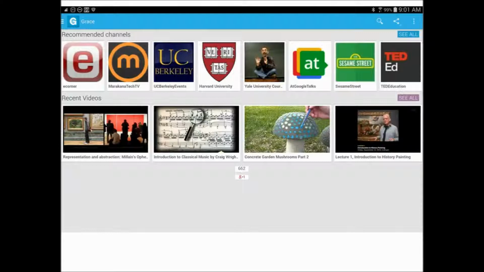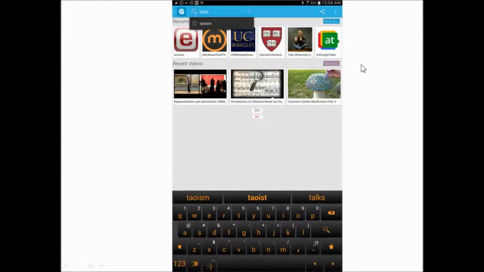So for example, this is the opening screen in the Grace app. Up here you see a little search magnifying glass. So I click on that, and I've shifted formats on you here. I've turned my tablet vertically so it looks more like a phone, but this gives you a sense of what happens when you begin a search with Grace. So I start to type in the word Taoism, and up here I'm given a suggestion which I can click on, and I get access to my little keyboard and so forth.